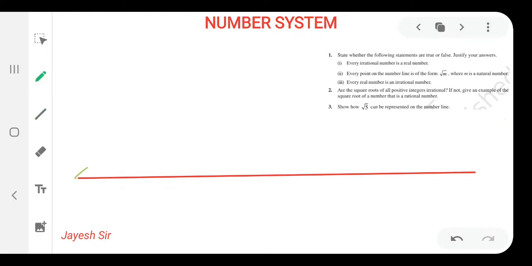Now this was a line segment, and now it is a number line. If I write numbers on it, it is the number line: minus 2, minus 1, 0, 1, 2, 3, 4. Here we need to find and place root 5 on the number line.